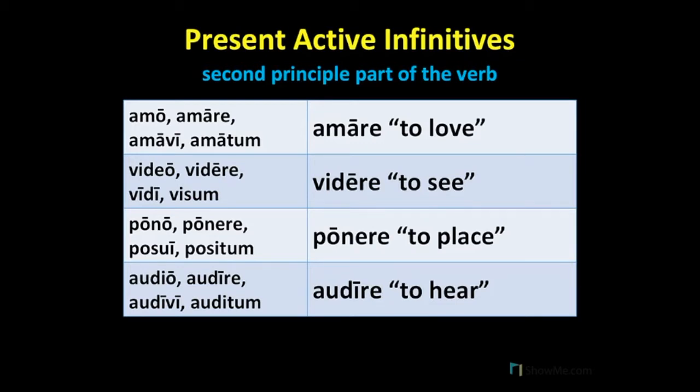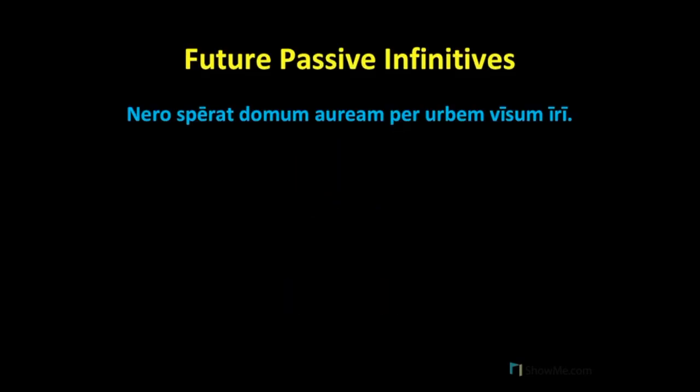As we prepare to look at a future passive infinitive, think about these four principal parts of the verb to see: video, videre, vidi, visum. Here is our example sentence. Nero sperat domum auream per urbem visum iri.